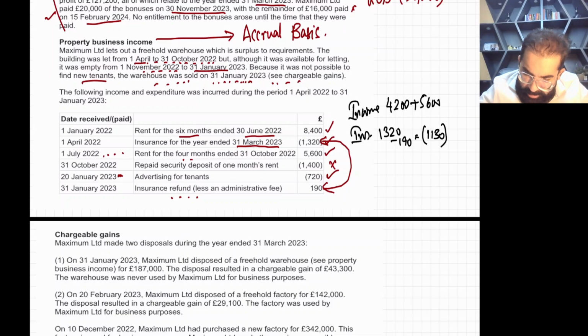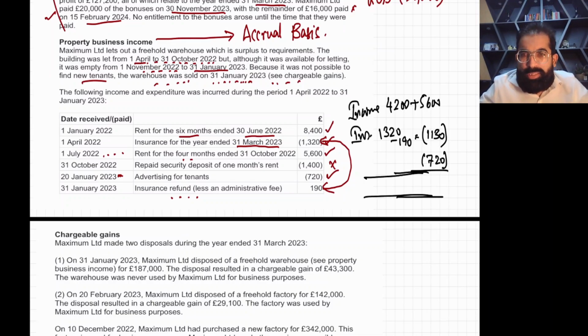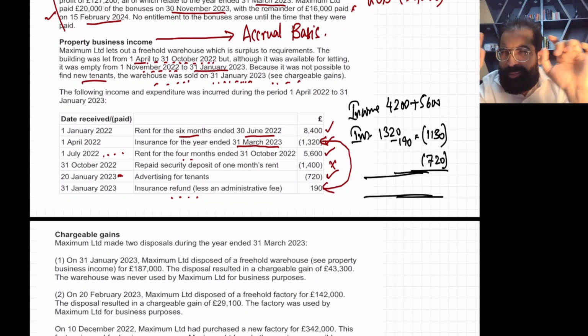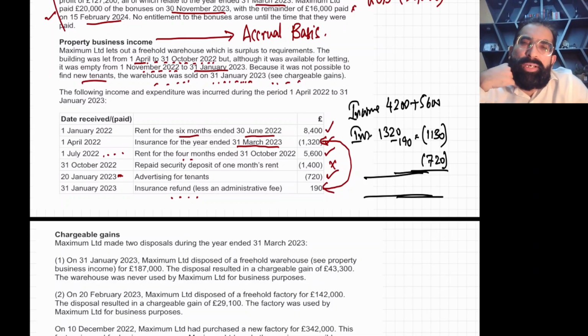Then you have advertisement is 720. Yes, this is all allowed. Then that's it. This final answer will be your property income.